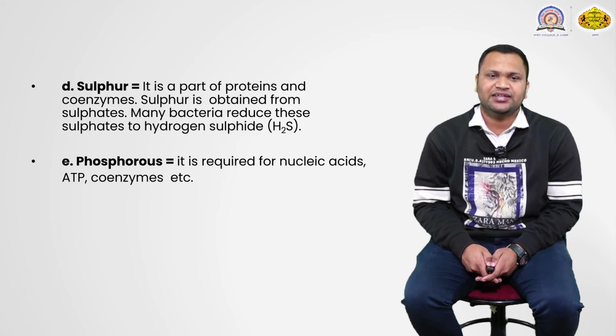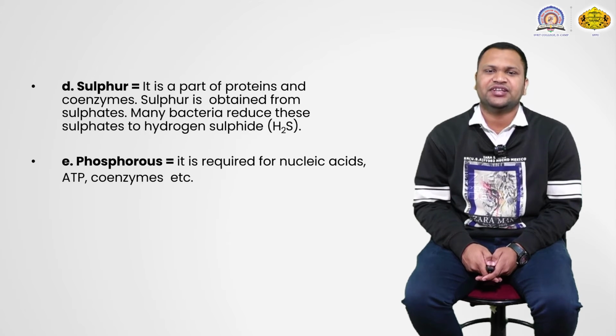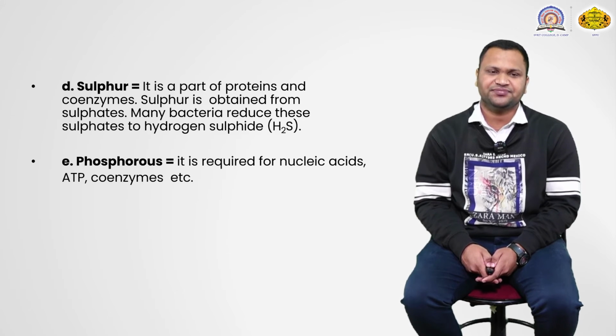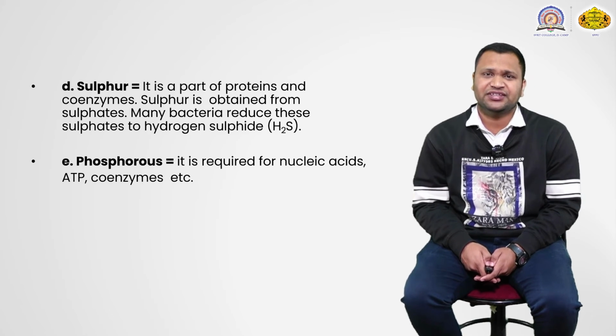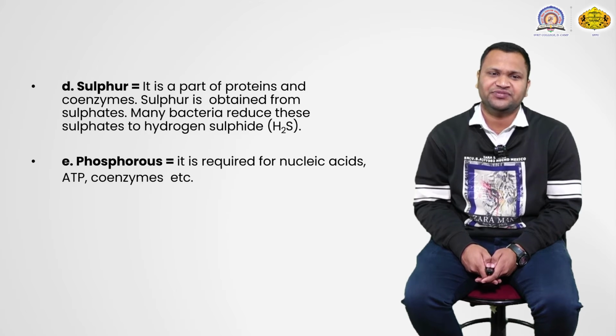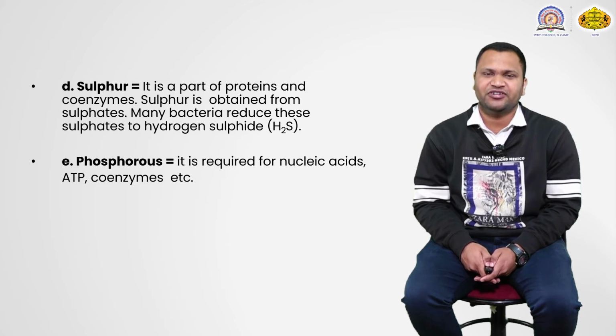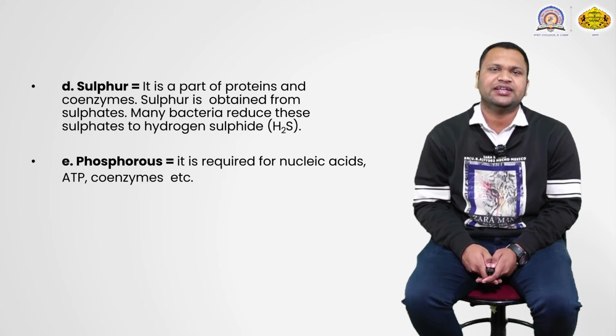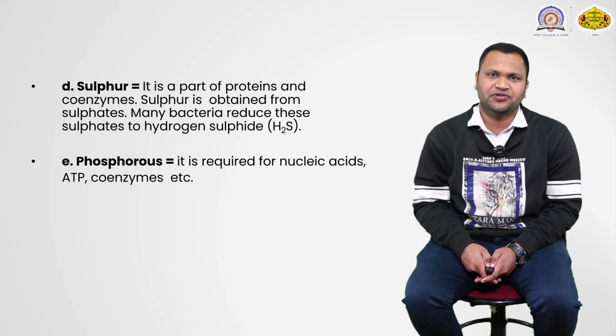Okay, and the last one among the basic requirements is phosphorus. It is required for nucleic acids, ATP, coenzymes, etc. ATP is nothing but adenosine triphosphate. Again, it has three phosphate groups. So it is required for the formation of nucleic acids, ATP and various coenzymes.